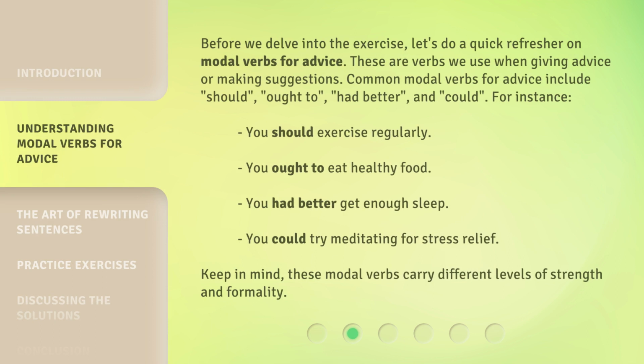Before we delve into the exercise, let's do a quick refresher on modal verbs for advice. These are verbs we use when giving advice or making suggestions. Common modal verbs for advice include should, ought to, had better, and could. For instance, you should exercise regularly. You ought to eat healthy food. You had better get enough sleep. You could try meditating for stress relief. Keep in mind, these modal verbs carry different levels of strength and formality.